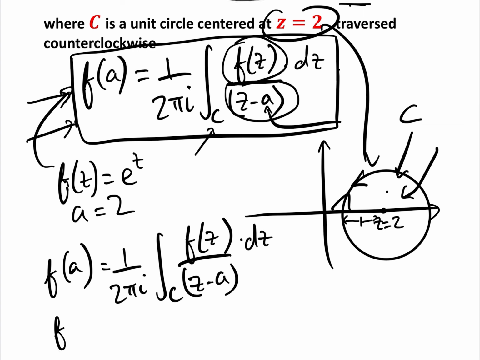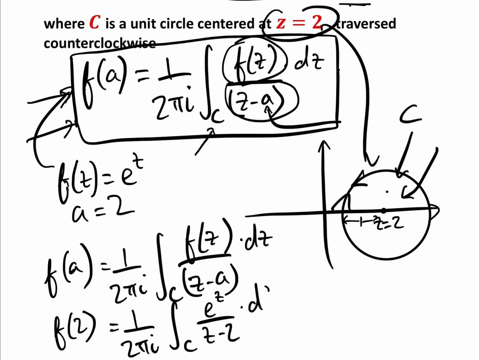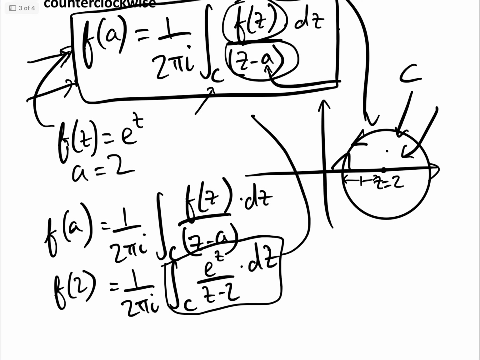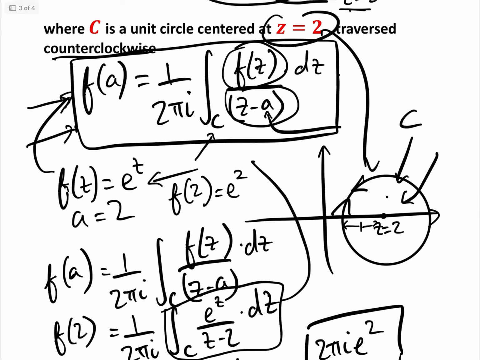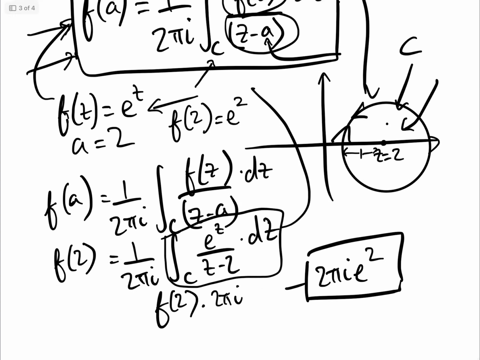Okay, so put a equals 2, we have f of 2 equals 1 over 2 pi i, the integral around c, f of z is e to the z over z minus 2 dz. And here we have the integral that we are trying to find. So basically the answer is f of 2 times 2 pi i. Well, if f of z is e to the z, then f of 2 is equal to e squared. So the answer is 2 pi i e squared. And that is it. Now, had it been clockwise instead of counterclockwise, we could have done it exactly the same, but in the end, we would just plonk a minus in front of it.